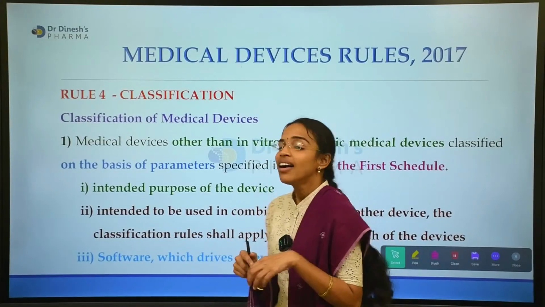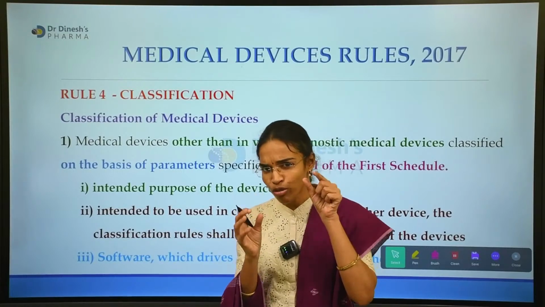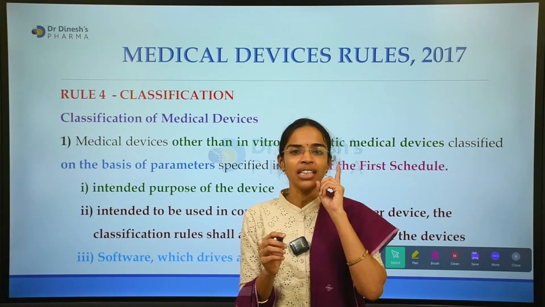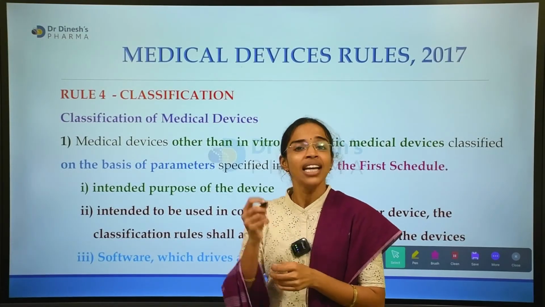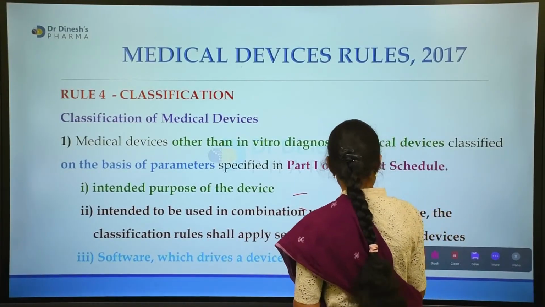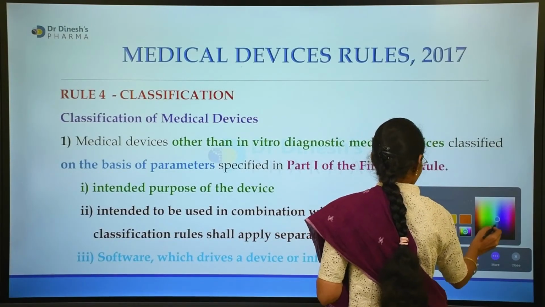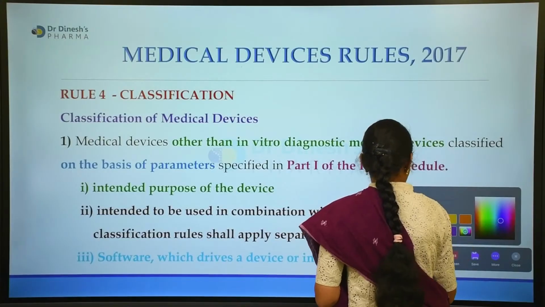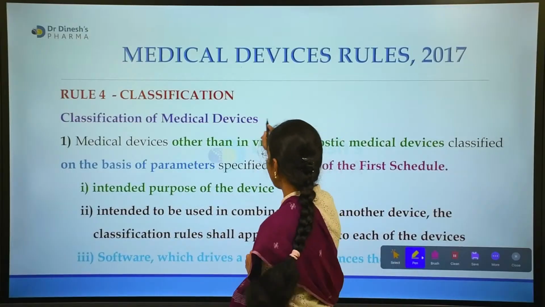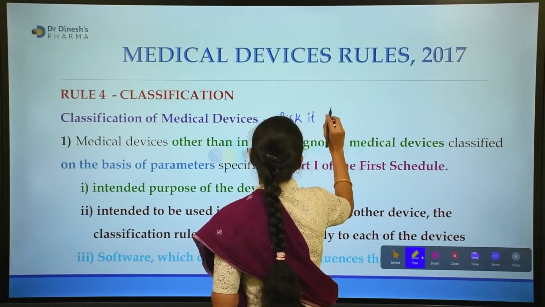The classification which is mentioned in rule 4, please remember, classification does not mean a single basis of classification. Here in rule 4, the classification of medical devices is based on the risk it shows.